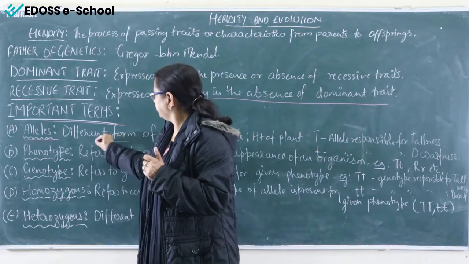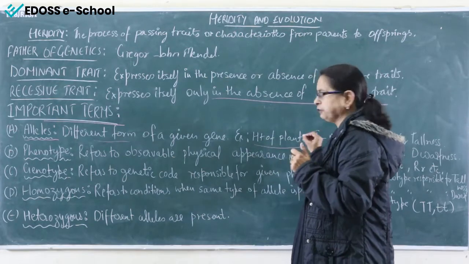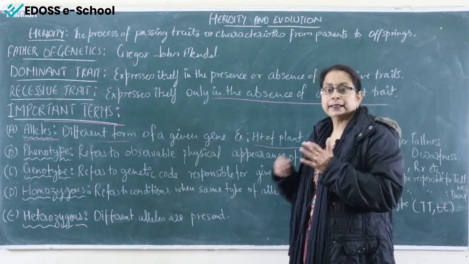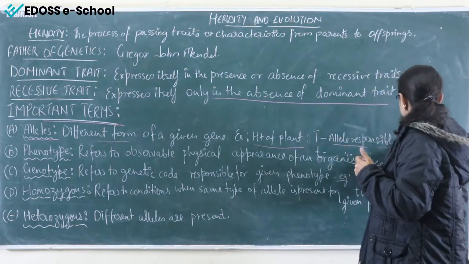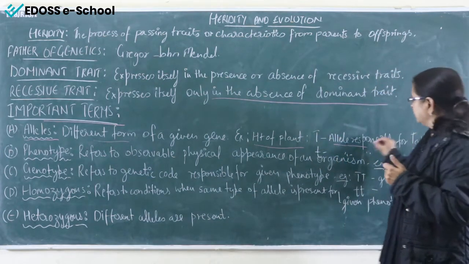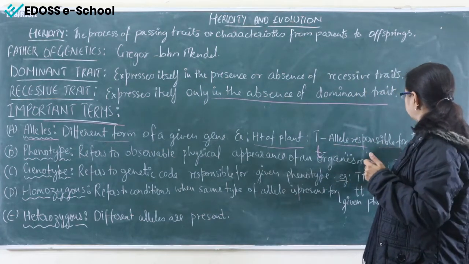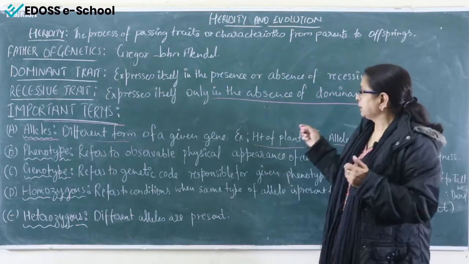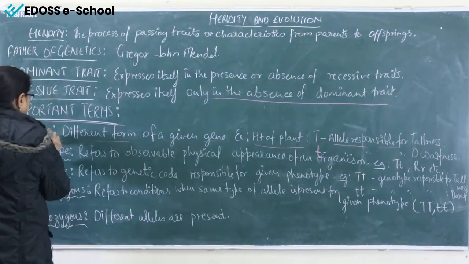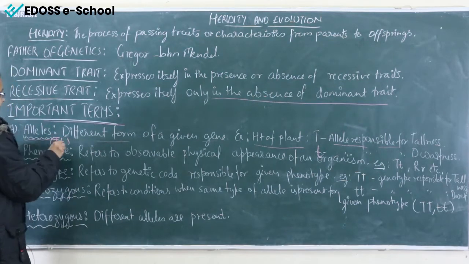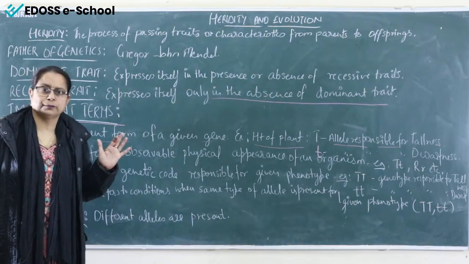So alleles are different forms of a given gene. For example, if you are talking about the height of a plant, what are the alleles? Capital T and small t. The capital T allele is responsible for the tallness of the plant. The small t allele is responsible for the dwarfness of the plant. Capital T and small t are the alleles related to the gene responsible for the tallness of the plant.